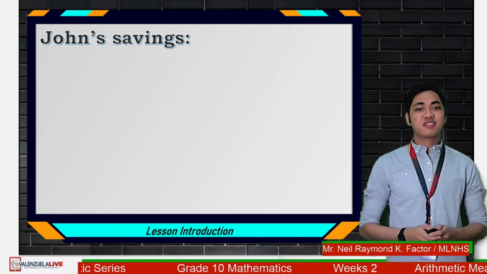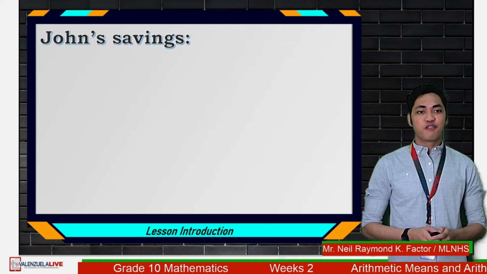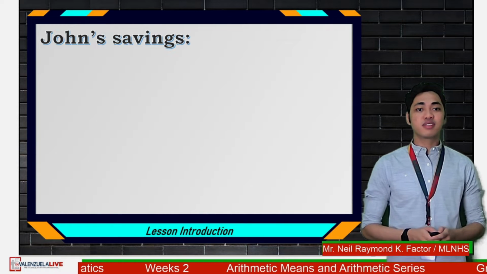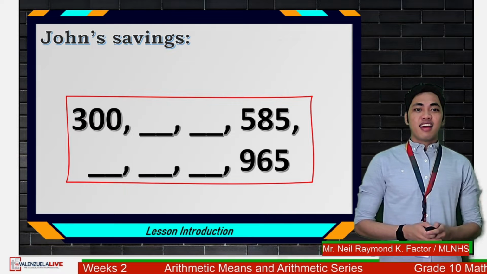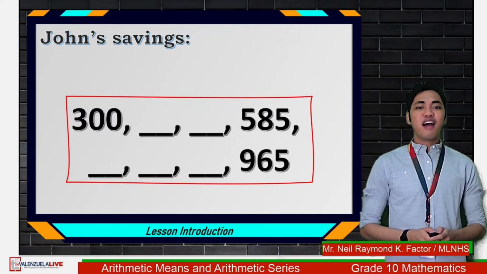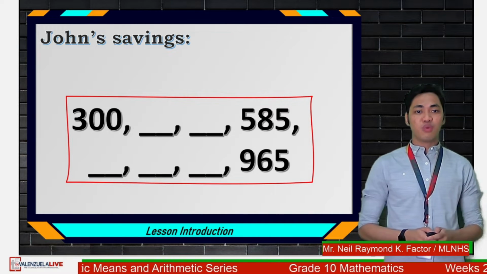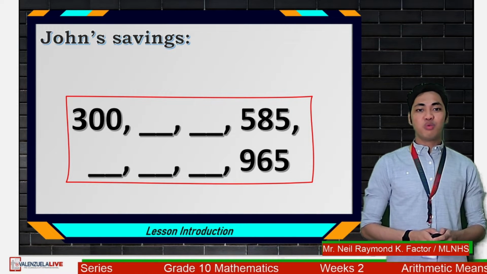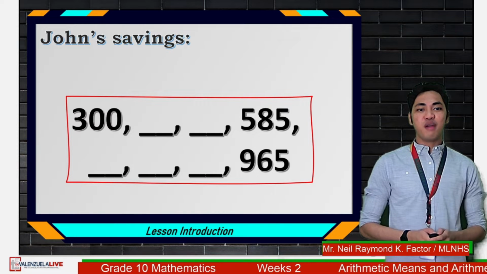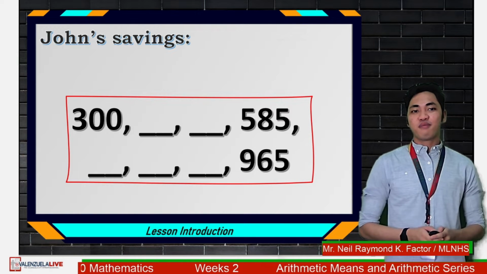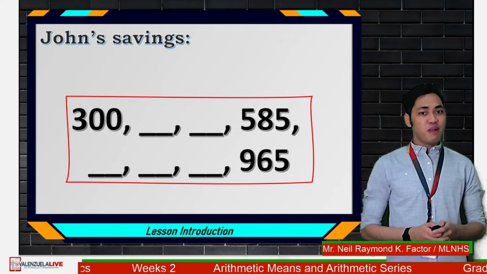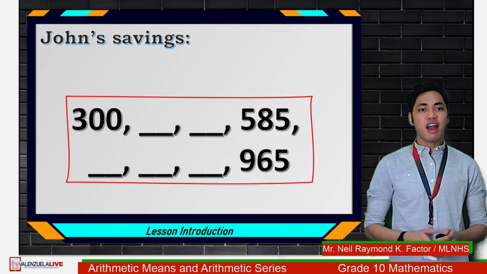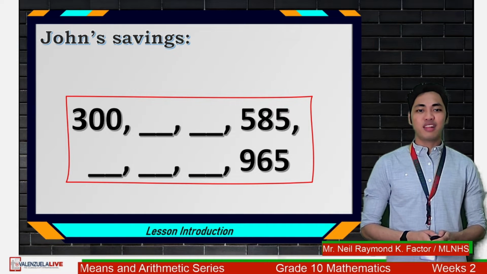We now write the sequence of his savings per month. For now, we will put blanks to those months that we don't know his savings just yet. In that case, we'll have 300 for August 2020, blank for September 2020, blank for October 2020, 585 for November 2020, another blank for December 2020, another blank for January 2021, and the last blank for February. Then we have 965 for March 2021.